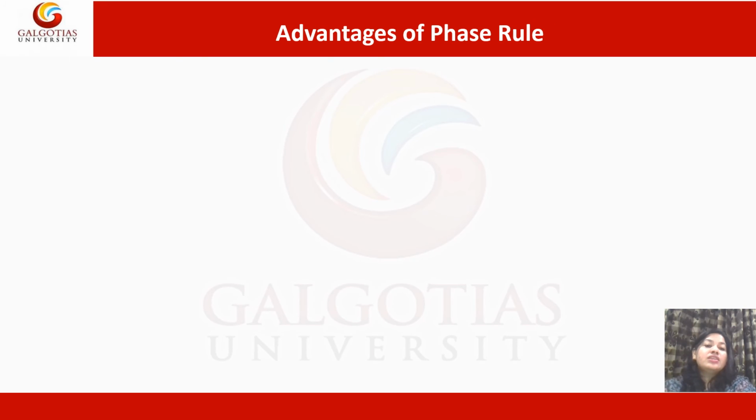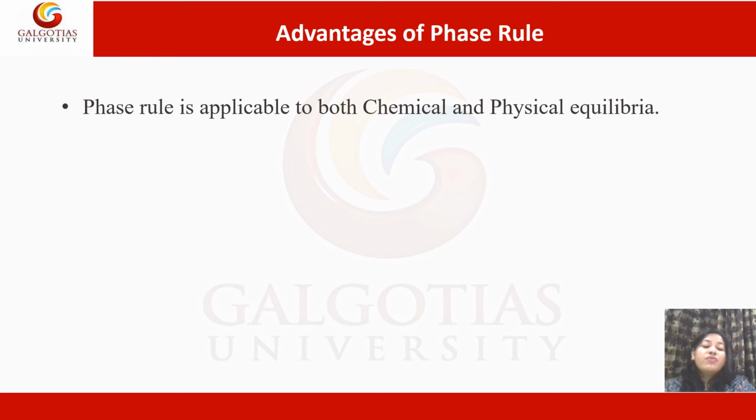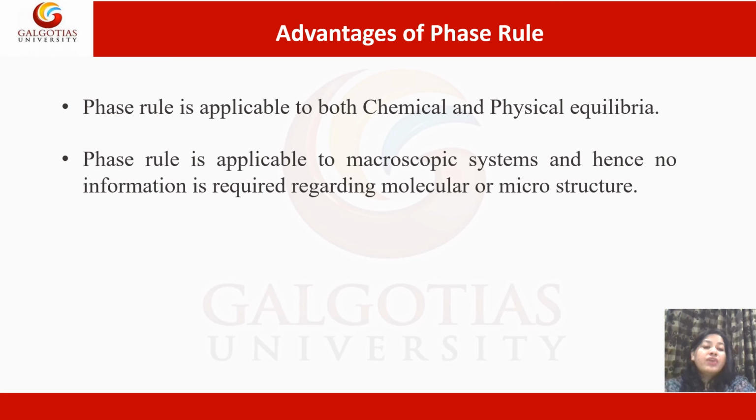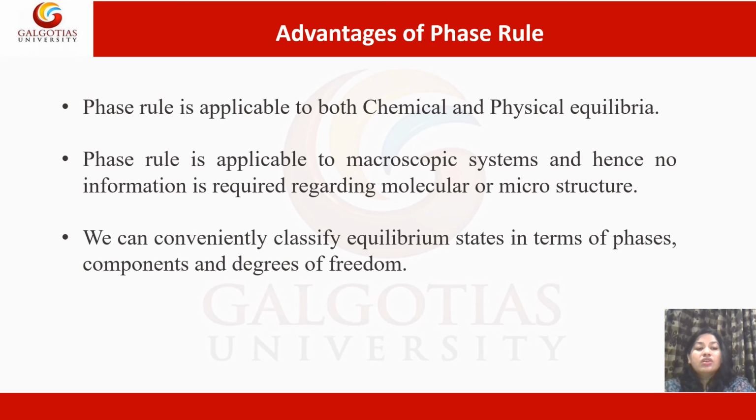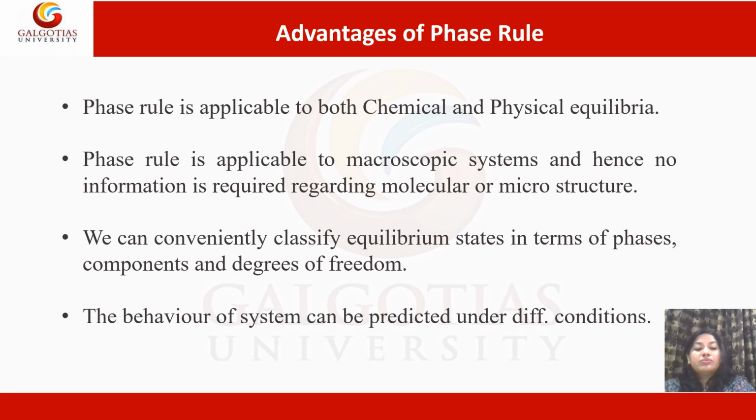Now, let us discuss some advantages of the phase rule. Phase rule is applicable to both chemical and physical equilibria. Phase rule is applicable to macroscopic systems as no information is required regarding molecular or microstructures. We can conveniently classify equilibrium states in terms of phases, components, and degrees of freedom.